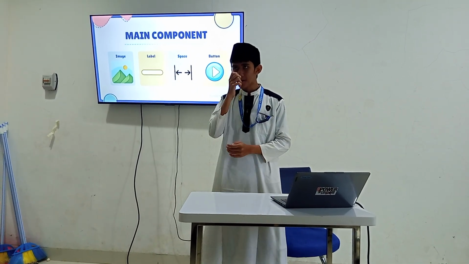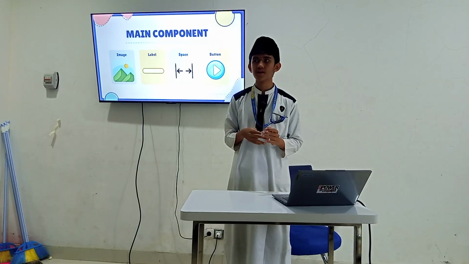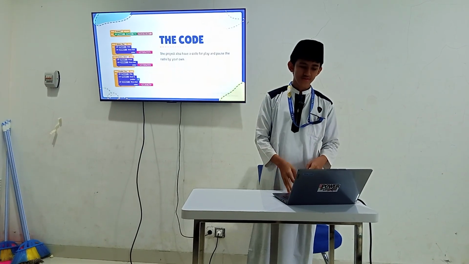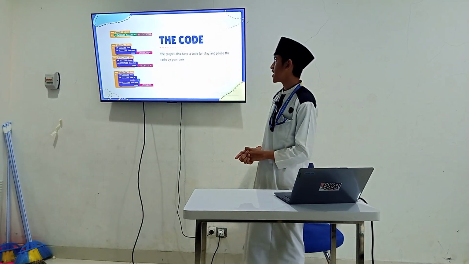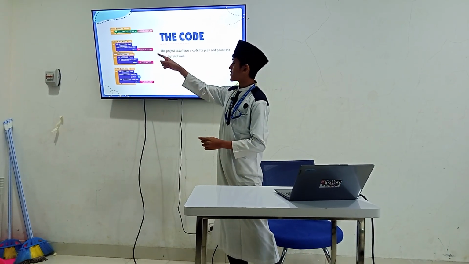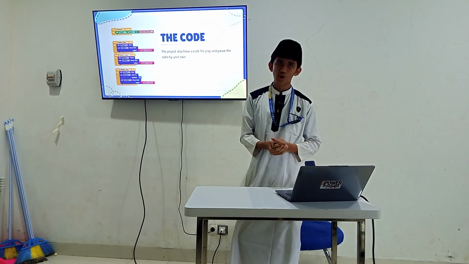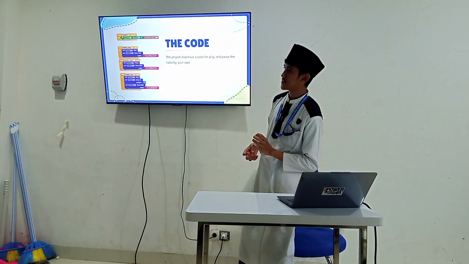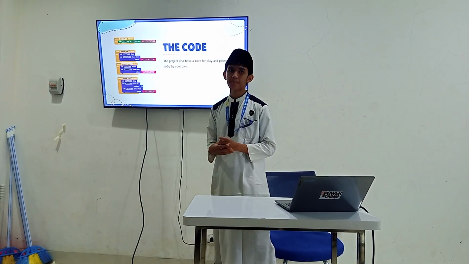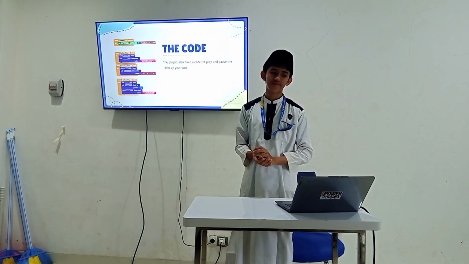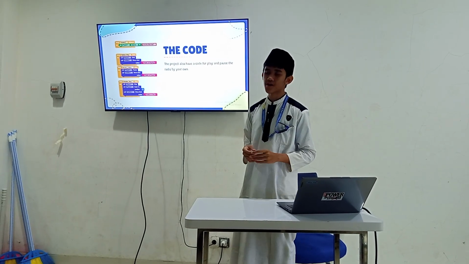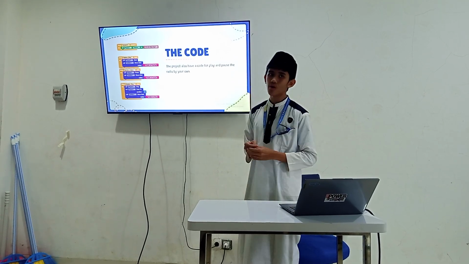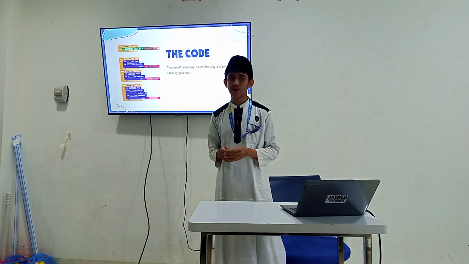Next is button. The button is like the name: you can play, you can pause, and you can stop using the buttons. There is also the code. The code here says that when Screen1 is initialized, set player source to Anas. So when the screen is opened, the audio becomes Anas MP3. Then the extension will start and show an alert like a notification, saying radio is playing.